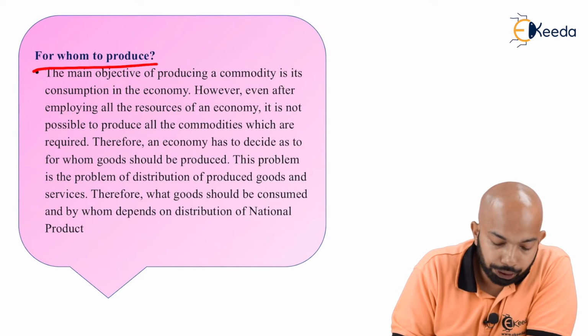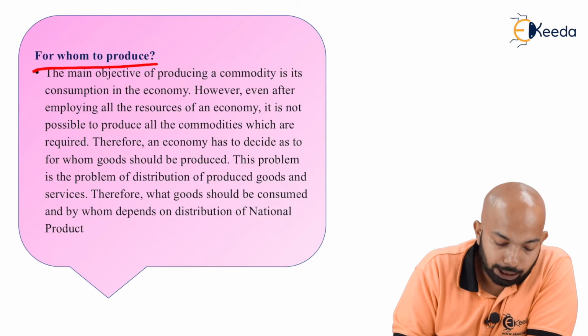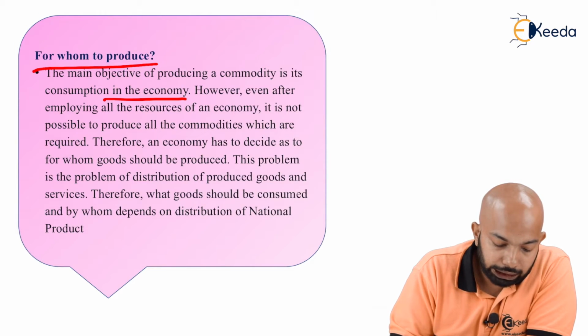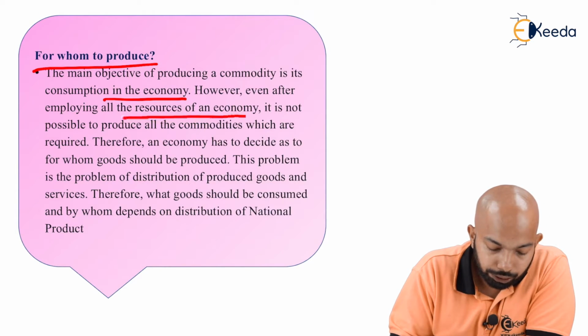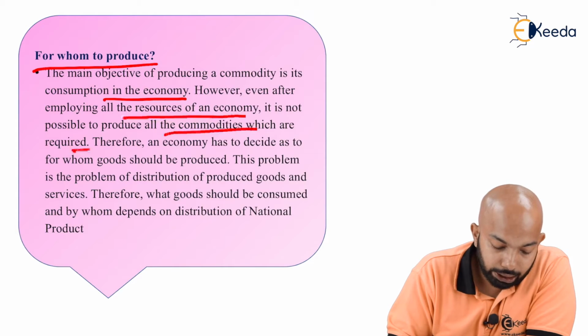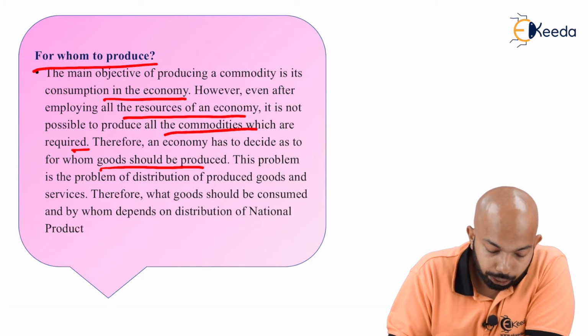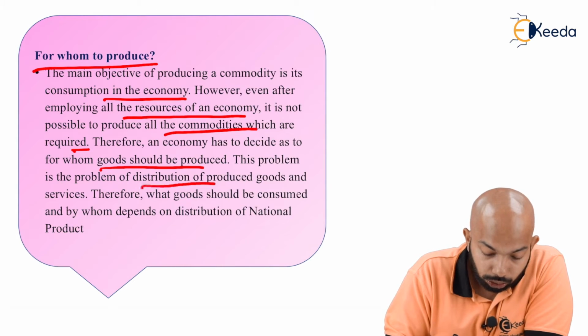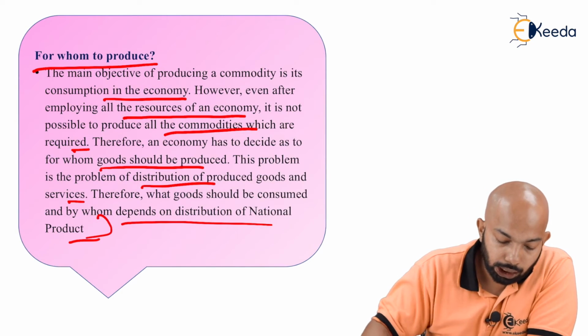The main objective of producing a commodity is its consumption in the economy. However, even after employing all the resources of an economy, it is not possible to produce all the commodities which are required. Therefore, an economy has to decide for whom goods should be produced. This is a problem of distribution of produced goods and services. Therefore, what goods should be consumed and by whom depends on the national product.